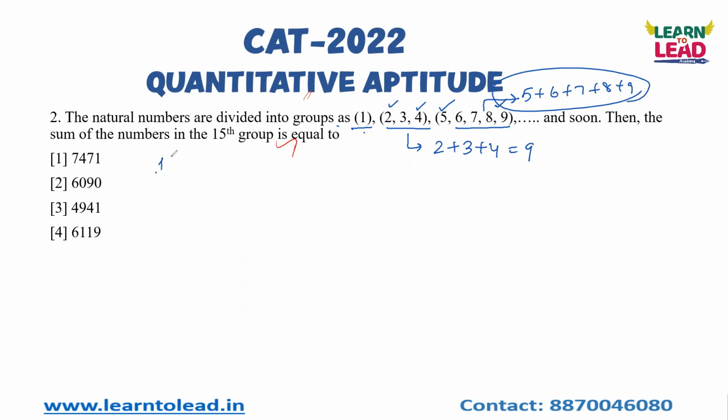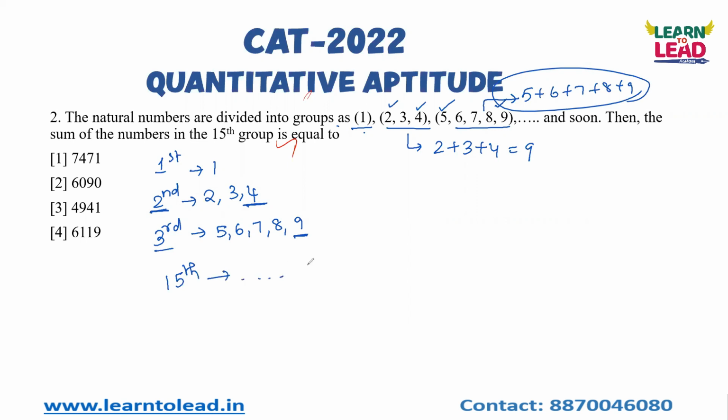If I take the first group, it starts with 1. The second group is 2, 3, 4, and the second group ends at 2 square, which is 4. The third group is 5, 6, 7, 8, 9, and it ends with 3 square, which is 9. You should be able to find the relationship. Similarly, the 15th group will end with 15 square, that is 225. So the last term of the 15th group is 225.